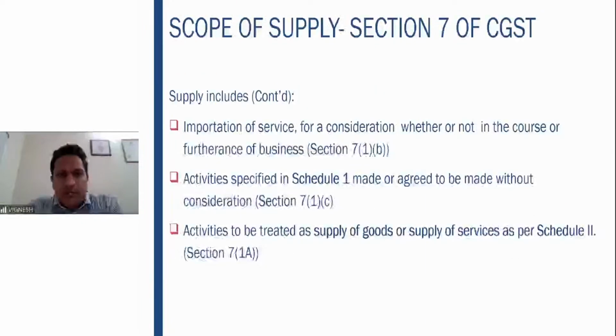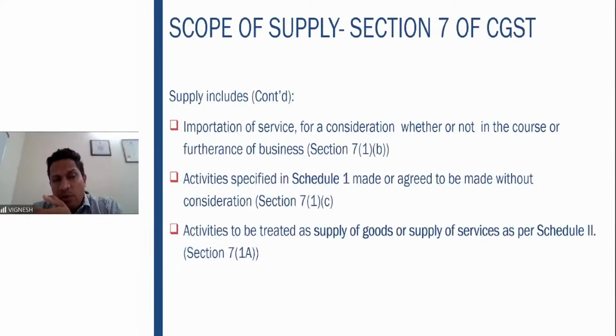Now we come to 7 subsection 1 clause B. As I told you, 7 subsection 1 clause A includes the term consideration as a mandatory prerequisite for supply to occur. So 7 subsection 1 clause B here clearly excludes one of the prerequisites which is there in 7 subsection 1a. What is that? That is whether or not in the course or furtherance of the business. That means there is one activity which is covered in 7 subsection 1 clause B. That activity, even though it is happening for a consideration, need not be in the course or furtherance of the business.